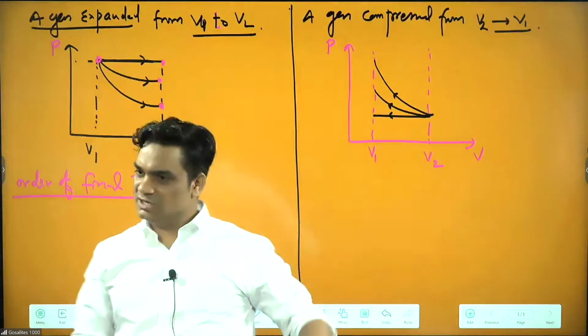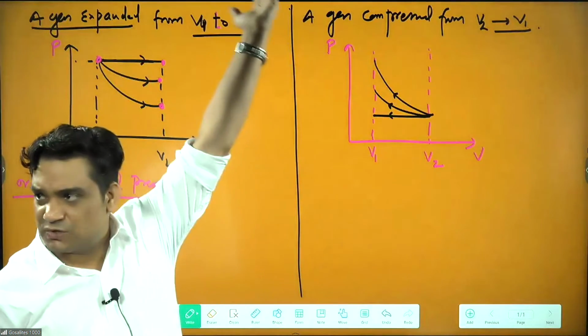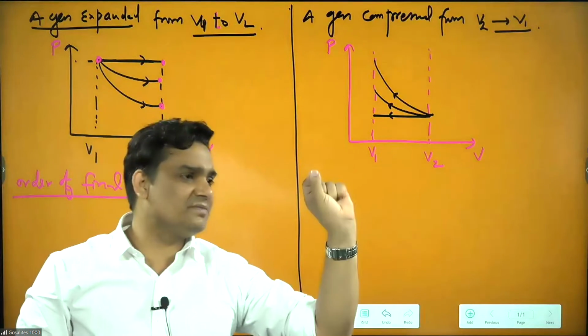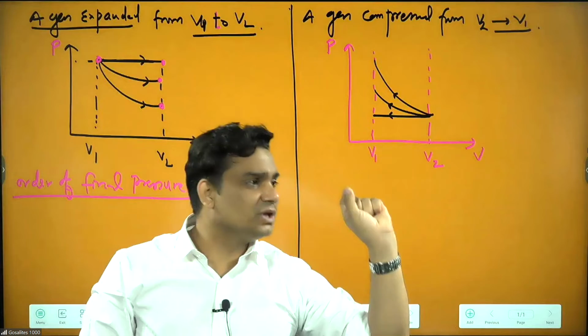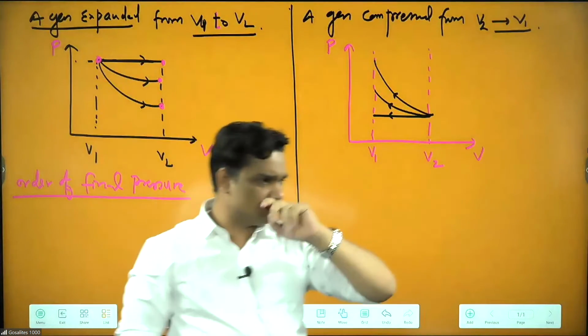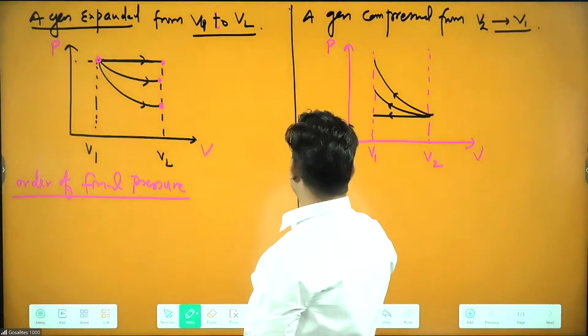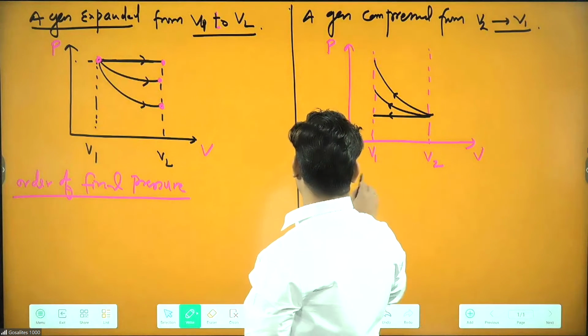These two graphs you have seen previously. Upper side also I plotted these graphs, and here also almost same graphs are there. Only one graph is not taken, that is isochoric, because in isochoric expansion is not possible. Order of final pressure, here also order of final pressure.